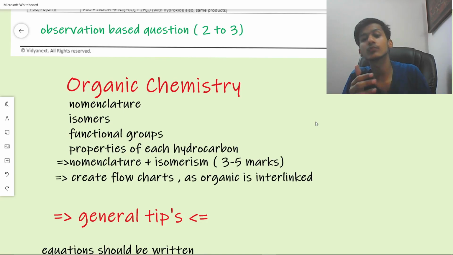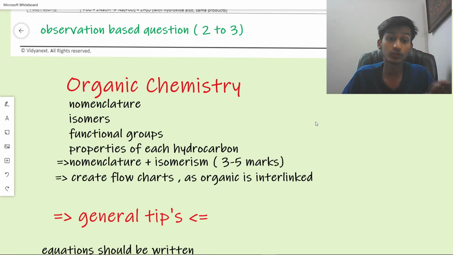The flowchart will help you study organic chemistry more clearly. It will help you learn organic chemistry more easily. And this tip is followed till class 12 also. We create flowcharts in organic chemistry.